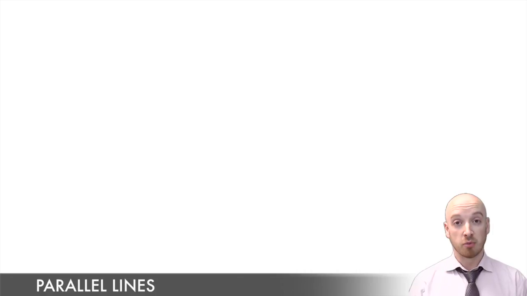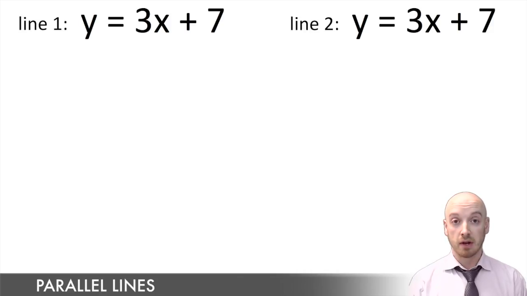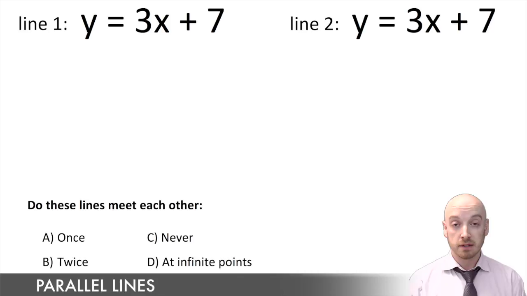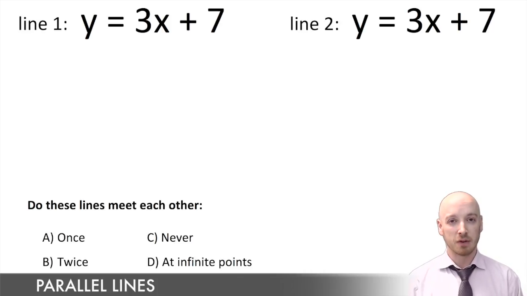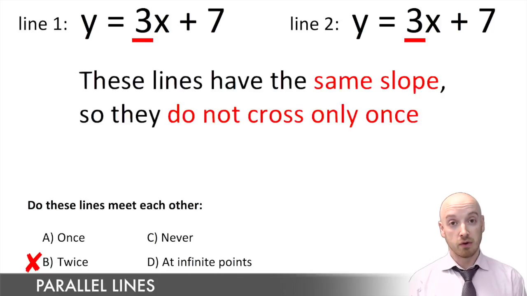Now this concept is important for you to understand because it's pretty common that on an exam they're going to ask you about two lines. They're going to give you two equations and they're going to ask you, do these two lines cross once, twice, never, or do they cross at infinite points on the graph? Now you have to consider the two equations to be able to answer the question. And to answer this question, you could eliminate the answer twice right away. No two straight lines are ever going to cross twice. But most lines do cross once and only once. Now the other two options, never or at infinite points do they cross, those have to do with parallel lines.